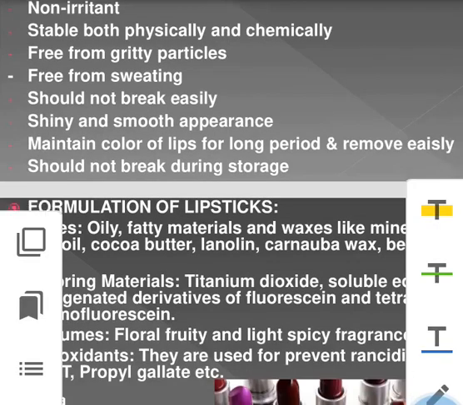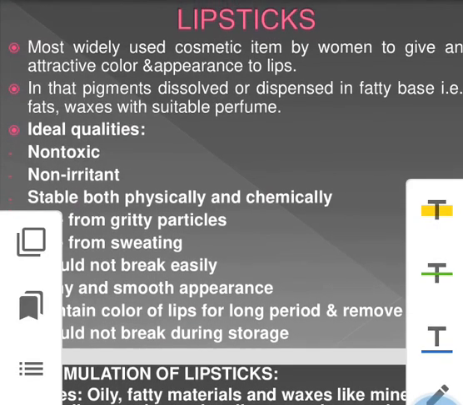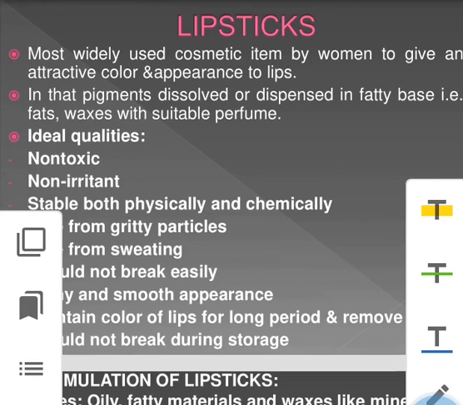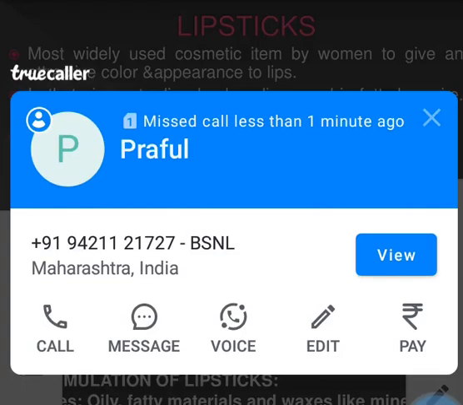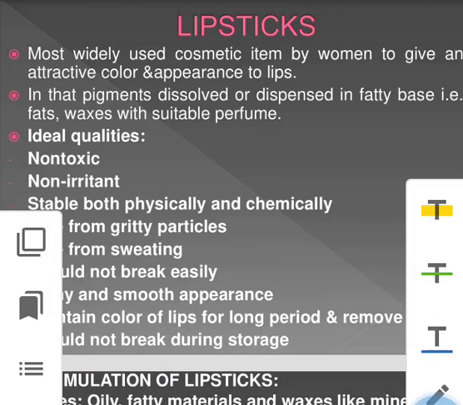What is lipstick? Generally, it is the most widely used cosmetic item by women to give an attractive color and appearance to the lip. That is, it gives color appearance to the lip.